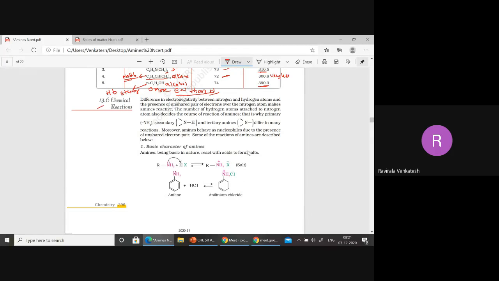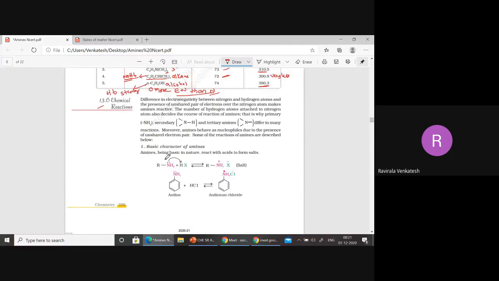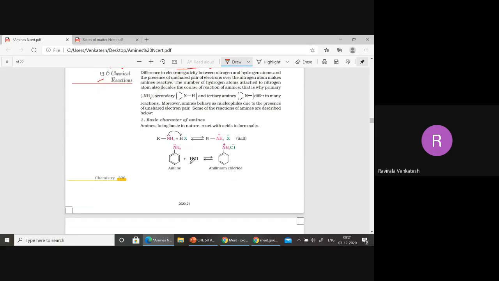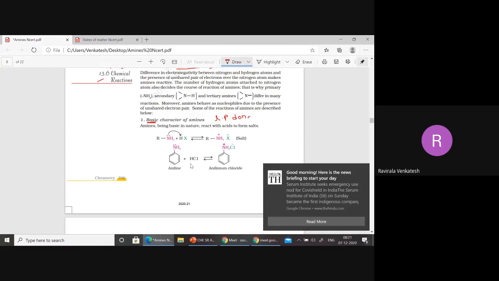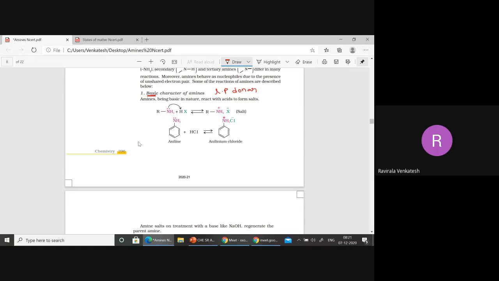Solubility also, let me discuss here, but I will discuss solubility along with basic character, so there is no need to discuss it separately. Now, basic character means donation of a lone pair. A lone pair donor is called basic character.